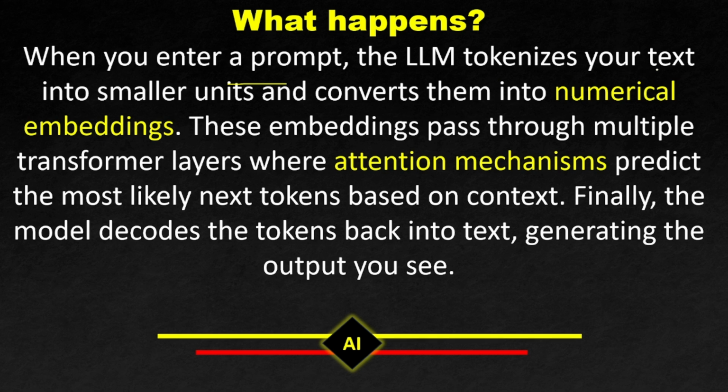It tokenizes your text into smaller units and then converts them into numerical embeddings. These embeddings pass through multiple transformer layers where the attention mechanism is used to predict the most likely next tokens based on the context. Finally, the model decodes the tokens back into text and generates the output for you.